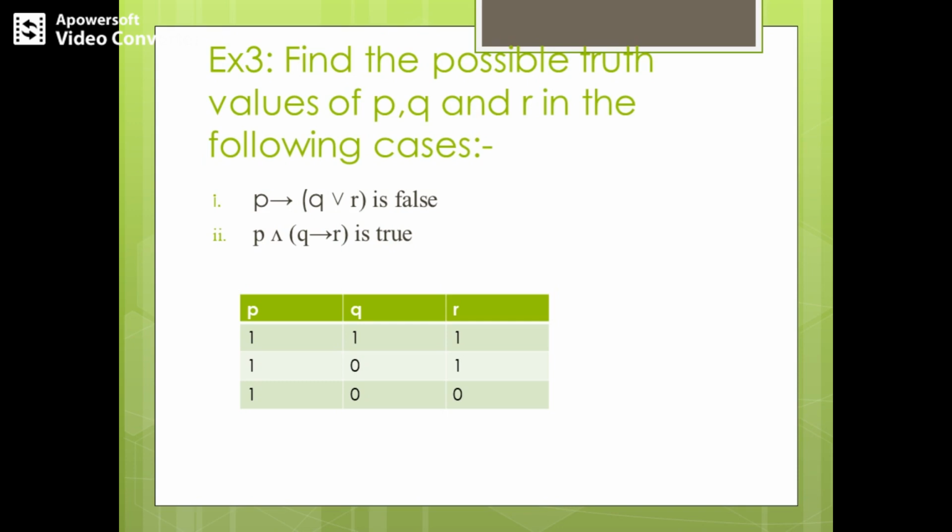Right? For all these possible combinations of Q and R, Q implies R is true. So therefore, only then we can have the constraint for the given question satisfied. So this table shows all possible sets of values for which the second question is satisfied.